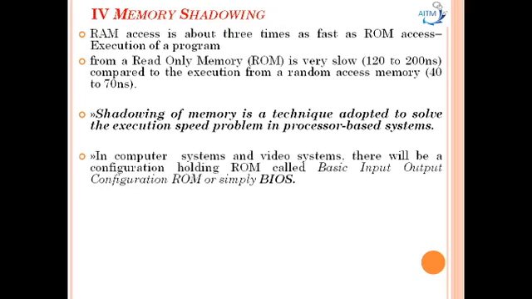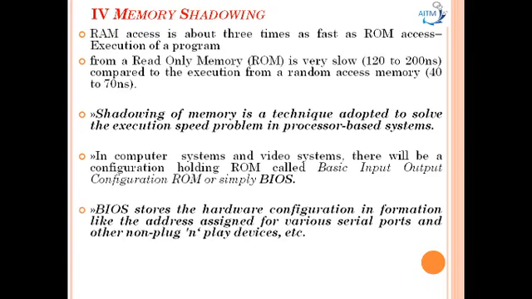In computer systems and video systems, there is a configuration holding ROM called the basic input output system ROM, or simply BIOS ROM. This BIOS stores hardware configuration information like the addresses assigned for various serial ports and other non-plug and play devices.